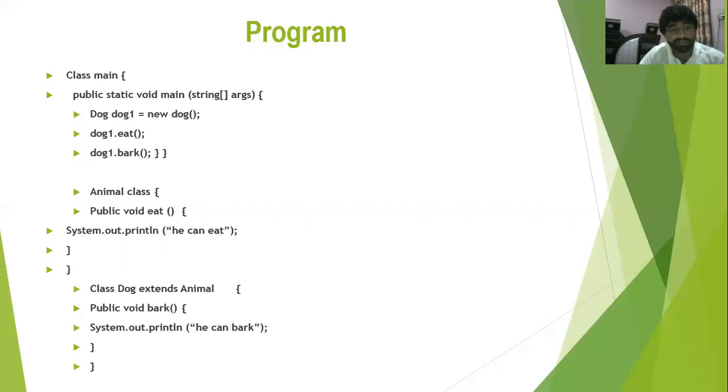Here dog is the last class. So we always make an object of the last class, which gives us the result of both classes, because the last class is inherited from the upper classes, which are parent classes or super classes. So we have made an object, dog1 equals new Dog.